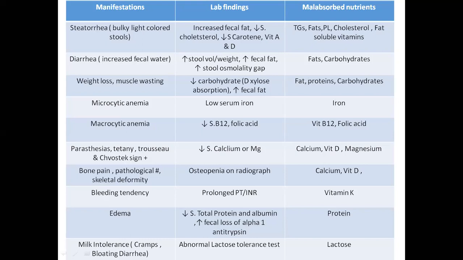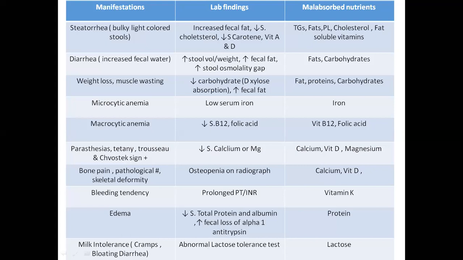Yes, if there is any anatomical abnormality, any motility disorder like the patient underwent vagotomy or there is scleroderma. Yes, in elderly patients. Injury to the bowel. Okay.